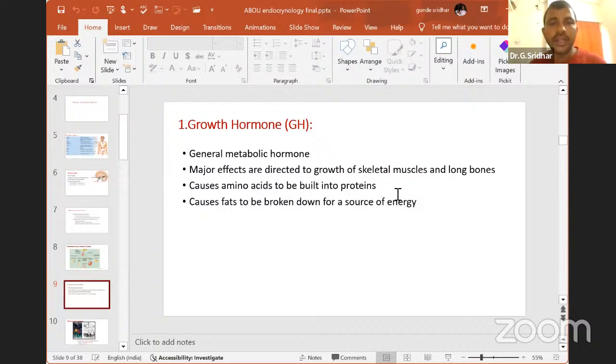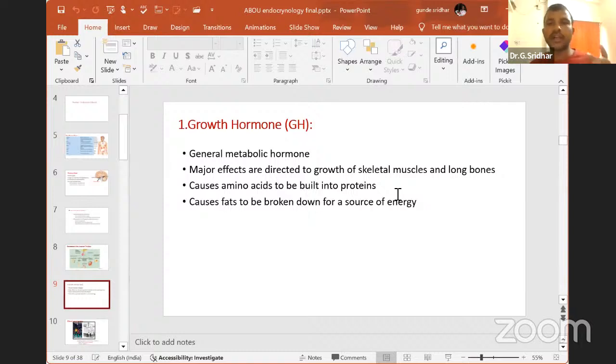When you get the energy, you will find development in the bone and in the somatic organs like muscles and other organs. That's why we call growth hormone the somatotropic hormone. Growth hormone is a general metabolic hormone. For example, TSH is also a metabolic hormone, but that is mainly related to respiration. When you come to growth hormone, it involves general carbohydrate, protein and lipid metabolism, which gives energy, and that energy is useful to develop your body. That's why we call growth hormone a general metabolic hormone.